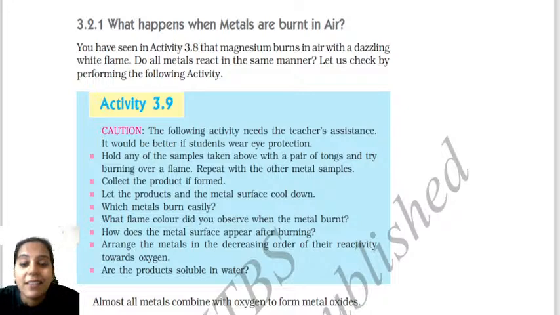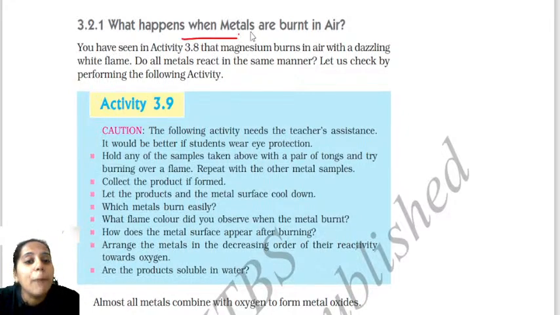You all have to listen carefully to the chemical properties of metals. It's very important to know them. When I talk about the chemical properties, I simplify this whole concept and then I'll teach you. Firstly, we are talking about what happens when metals are burnt in air. You should know that in air there is the presence of oxygen. That is important.